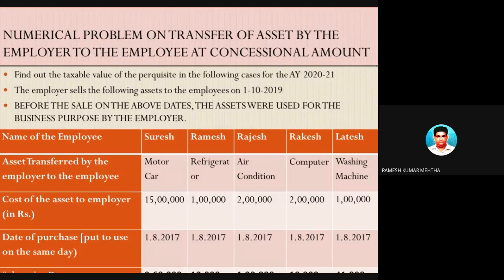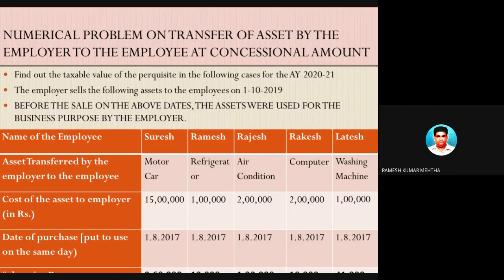So this particular problem we will take. Let's take up this particular problem and then solve it. In this case, if you look carefully, there are 5 assets which are considered for our numerical understanding. The numerical problem states that there were 5 employees: Suresh, Ramesh, Rajesh, Rakesh, and Latesh. These 5 employees were working in a particular organization.